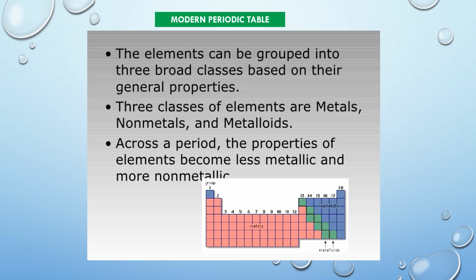Elements in the modern periodic table can be grouped into three broad classes based on their general properties. Three classes of elements are metals, nonmetals, and metalloids. Across a period, the properties of elements become less metallic and more non-metallic.